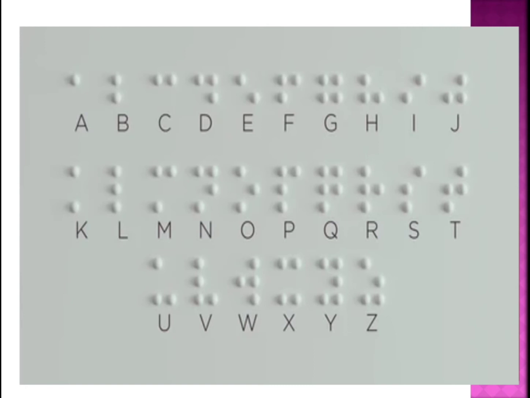Now we have it in other languages, in English also. First he invented it for the French letters. Now we have it for English also. Can you see? These are English letters, isn't it? This is for capital letters. Small letters you have, numbers you have. For all these alphabets, small, capital, numbers, and special characters like comma, full stop, exclamatory mark, there is also a script, children, in this way, like raised dots.